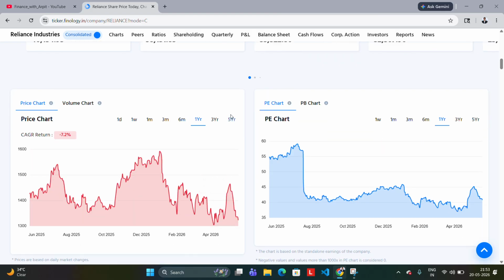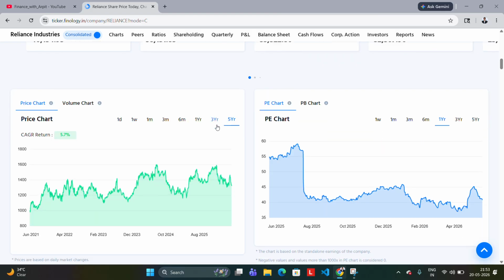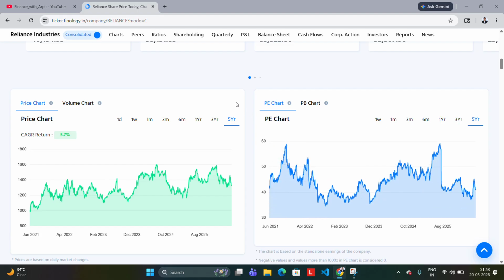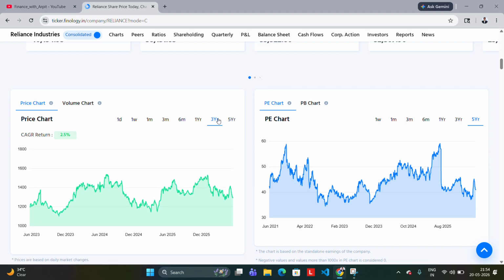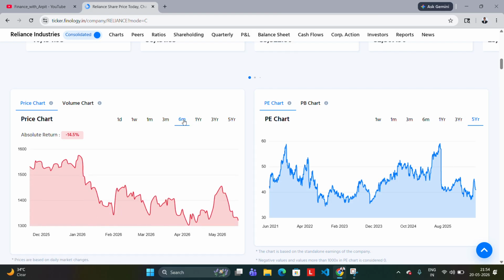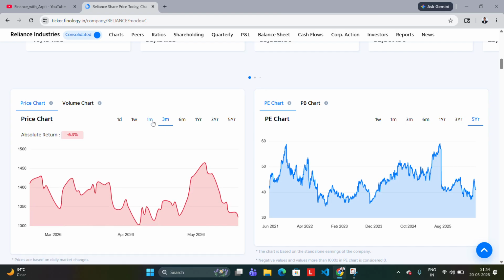And here we can see the long term charts also. In 5 years, if we consider that Nifty gives almost 10 to 12% returns per year, so in 5 years Nifty would have given returns around 60%, and for CAGR, per year, Nifty would have given 10 to 12%. So this stock ideally should give 10 to 12% per annum, but it hasn't given, right? In 3 years also it hasn't given. In 1 year, in fact, it's negative. In 6 months, it's very negative because as you all know, the markets are just ripping down, just falling.